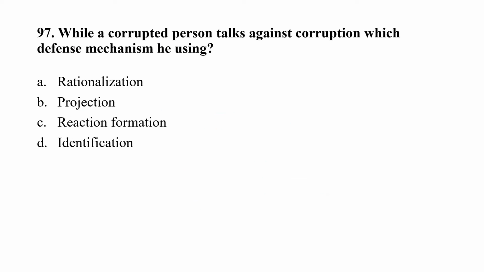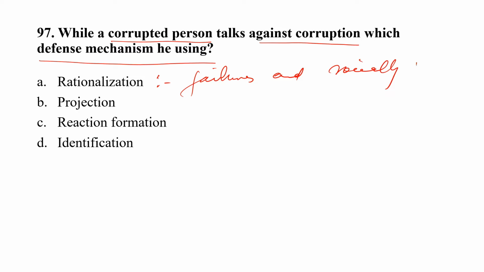Question number 97. While a corrupted person talks against corruption, which defense mechanism is he using? Option A, rationalization; option B, projection; option C, reaction formation; option D, identification. Rationalization is a process in which an individual justifies his failures and socially unaccepted behavior by giving socially approved reasons.